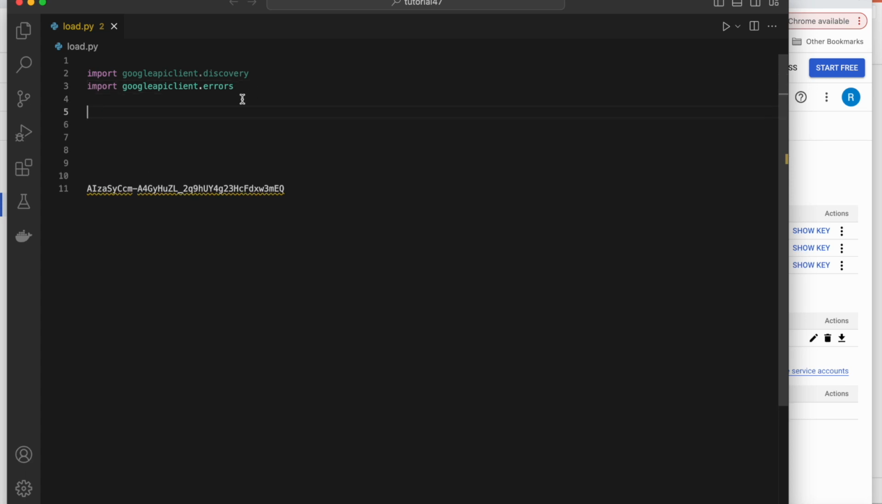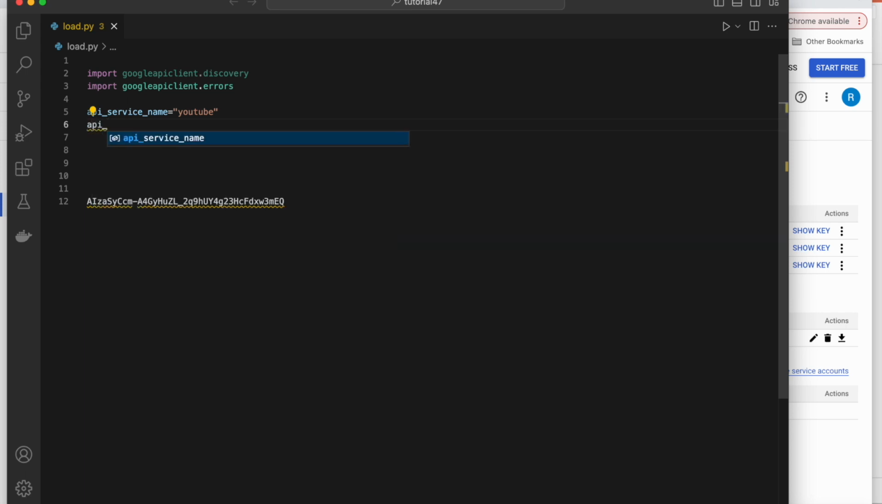Now I'll check what API service I'll be going to use. So maybe I can give a name, API_SERVICE_NAME, which in my case will be YouTube. I'll just use YouTube. Then API version is v3. Okay, my version is v3, and then the developer key.